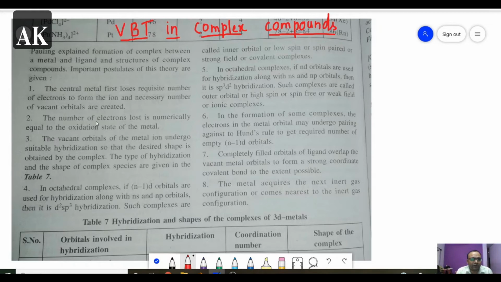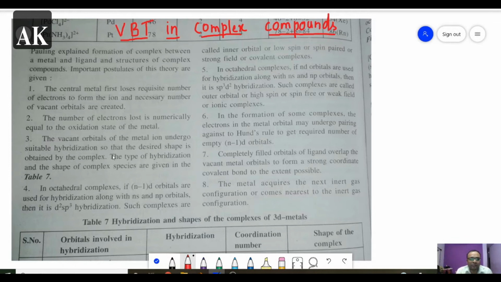The next point is that the number of electrons lost is numerically equal to the oxidation state. If it loses 2 electrons, the metal acquires a plus 2 charge; 3 electrons, plus 3 charge; 4 electrons, plus 4 charge. Next, the vacant orbitals of the metal ion undergo suitable hybridization so that the desired shape is obtained by the complex.